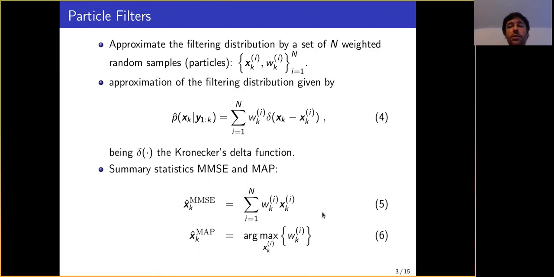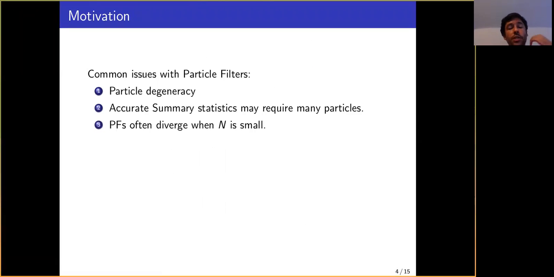But particle filters have some common issues that sometimes need to be addressed. One of them is particle degeneracy. During our iterations, basically one particle weight goes to 1 while all others go to 0, and you lose the ability to represent our PDF accurately. We may need a lot of particles to provide good estimations of our state, so good summary statistics. Also, particle filters often diverge if N, the number of particles, is small.